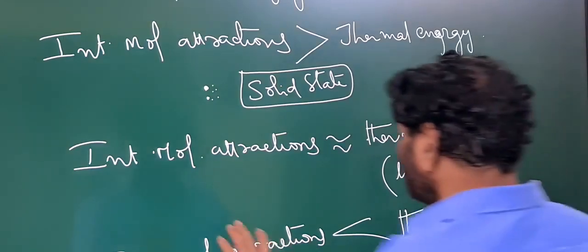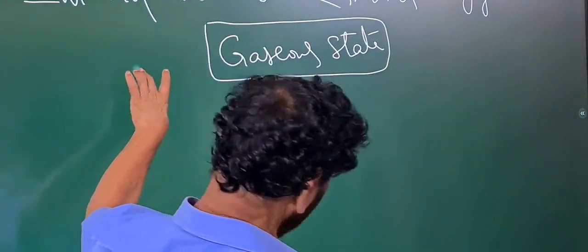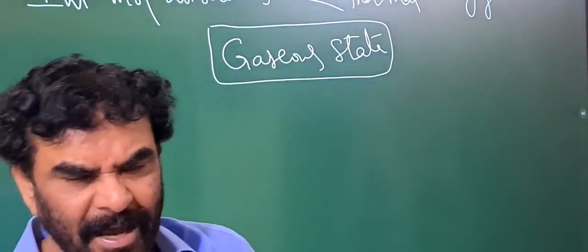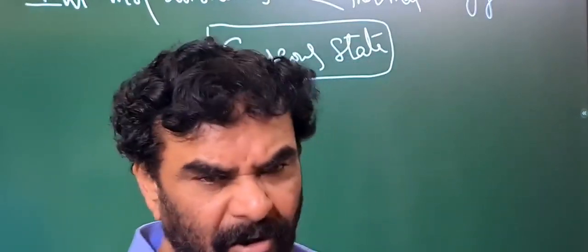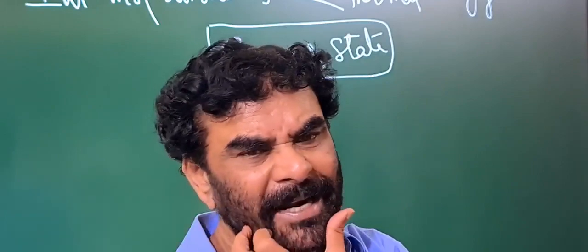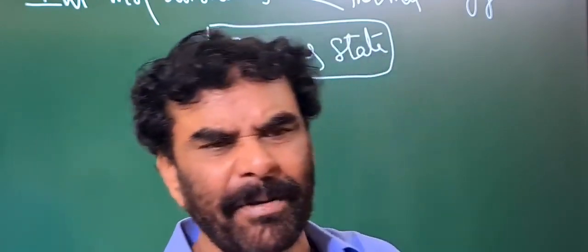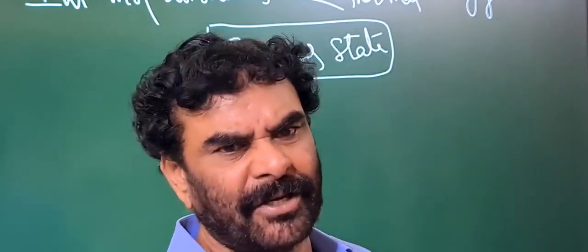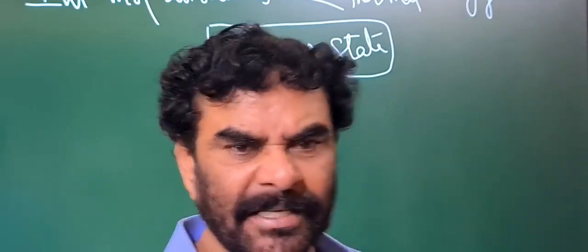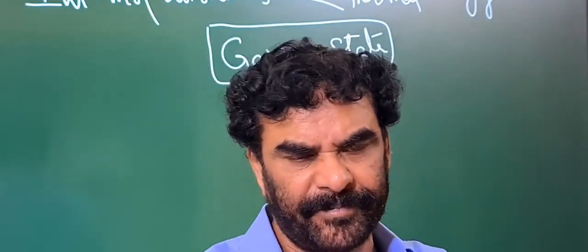Now, this is a solid. That's why some materials are solid. They experience strong intermolecular attractions, and the thermal energy associated with the material particles is very small compared to the intermolecular attractions. Therefore they exist in a particular physical state. That state we define as the solid state.